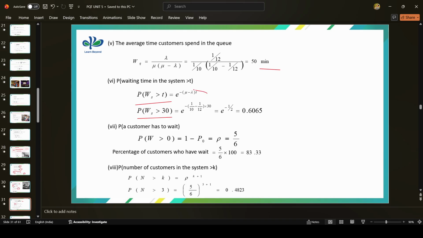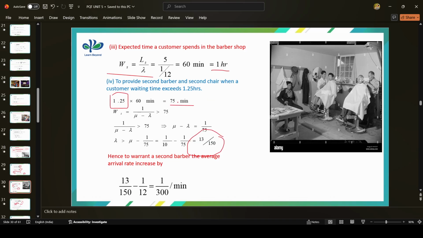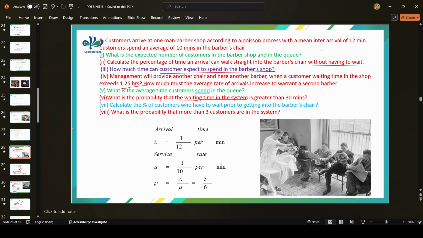The formula is e power minus mu minus lambda into T. We know the mu value, we know the lambda value, and here T is equal to 30. Substitute, and the answer is 0.6065.